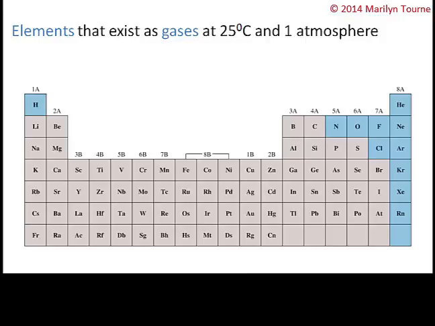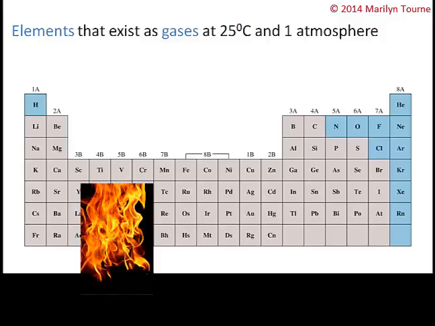Ionic compounds do not exist as gases at 25 degrees Celsius and 1 atm because cations and anions in an ionic solid are held together by very, very strong electrostatic forces. So you have to basically overcome these attractions between the positive and the negative charge by applying a large amount of energy or heat. So what you would do is you melt the solid.